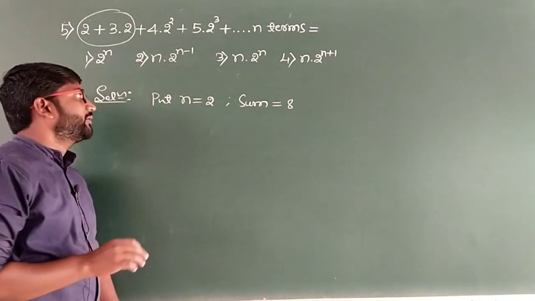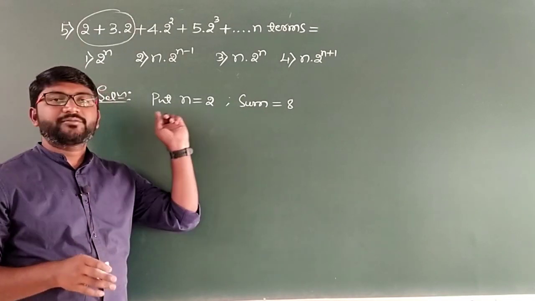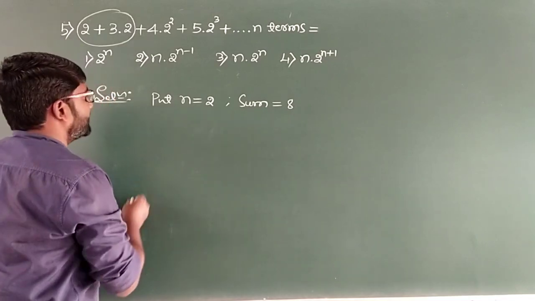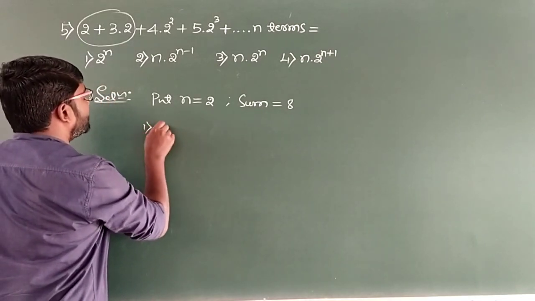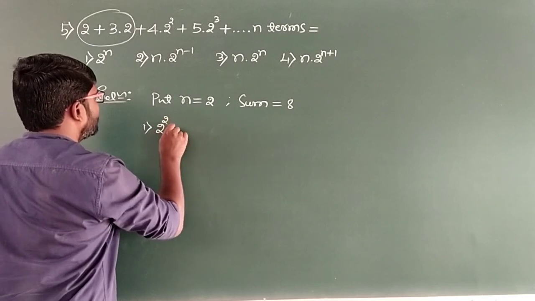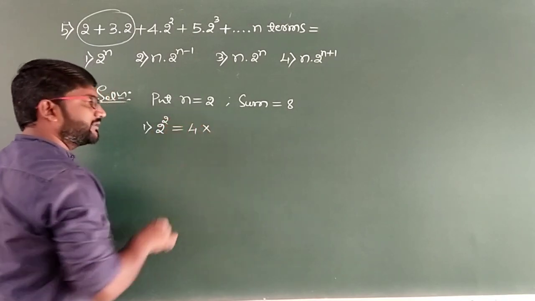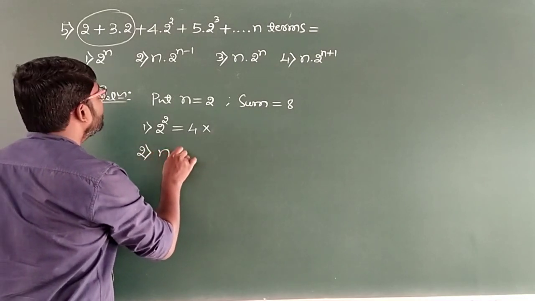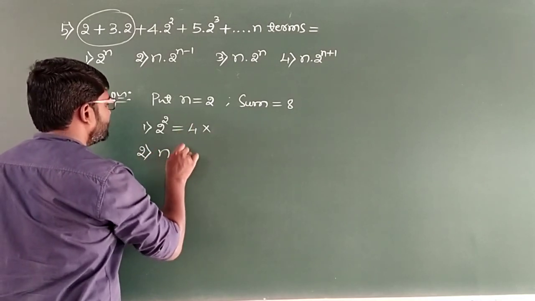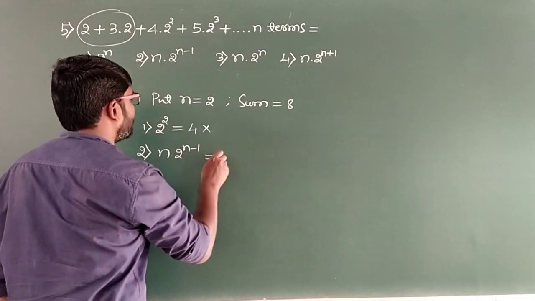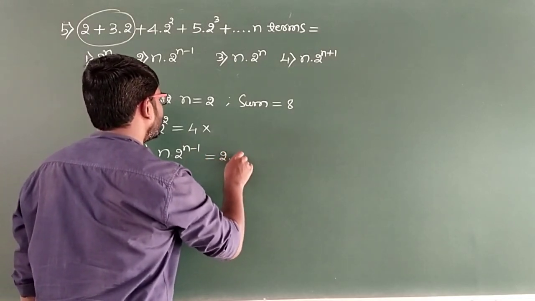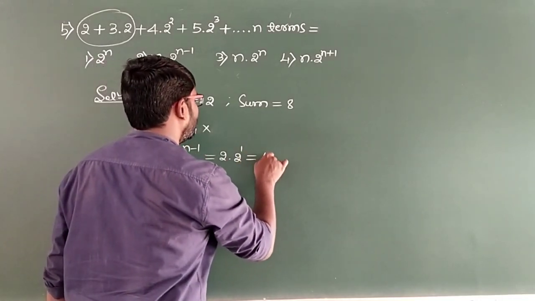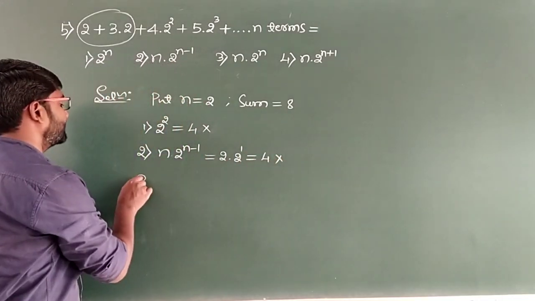Now substitute n equal to 2 in all the 4 options and check which option will give us the answer as 8. I'll take the first option now. So what do we get? 2 raised to 2 will be 4. Option 1 is not the correct answer. Take option 2 now. N into 2 raised to n minus 1, n value is 2, into 2 raised to 2 minus 1, it will be 1. So overall again we get 4. This is also not the correct answer.